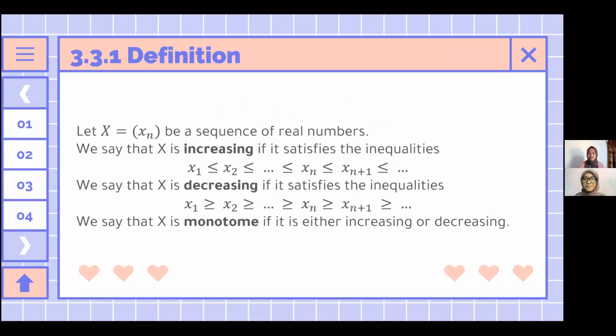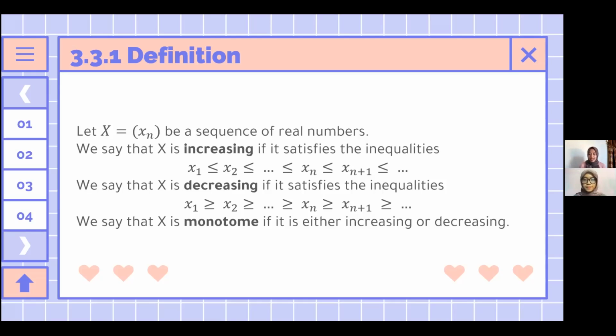Okay, for the first is the definition. Let X = (xn) be a sequence of real numbers. We say that X is increasing if it satisfies the inequalities x1 ≤ x2 ≤ ... ≤ xn ≤ xn+1 ≤ ...